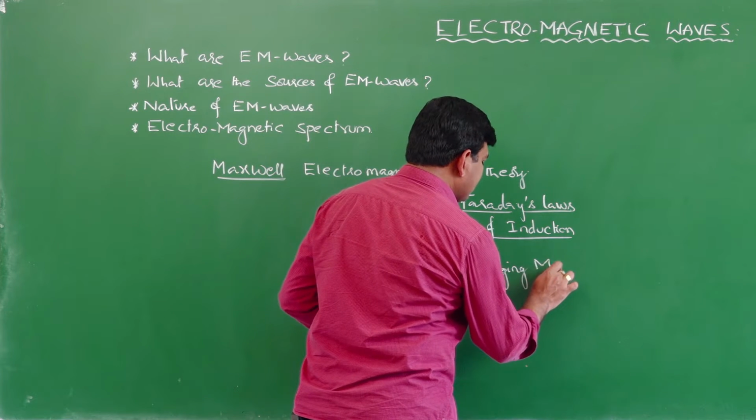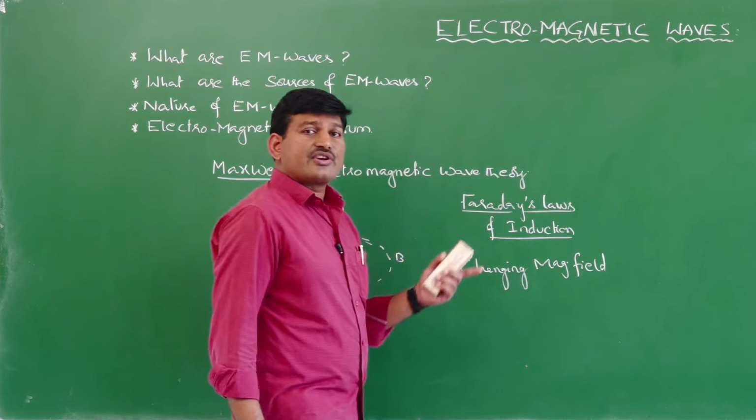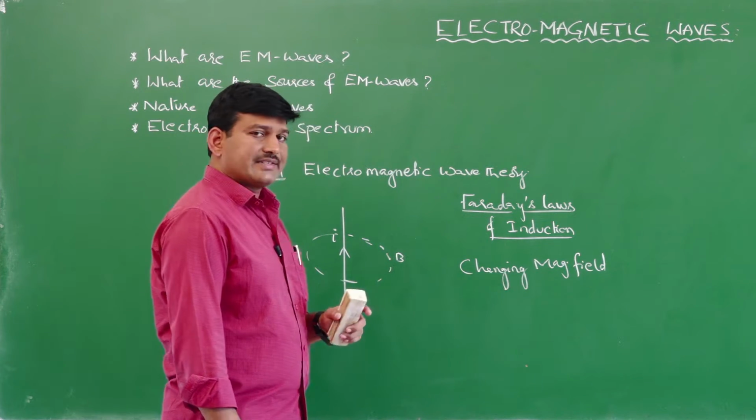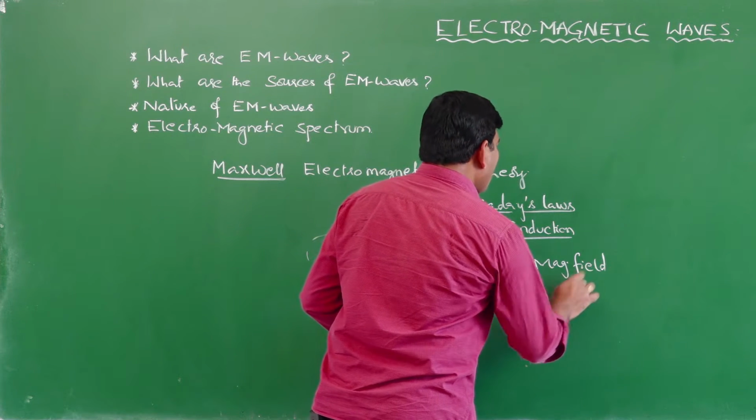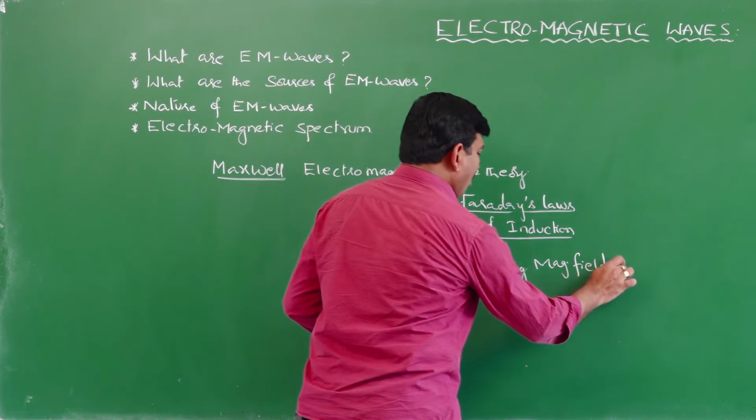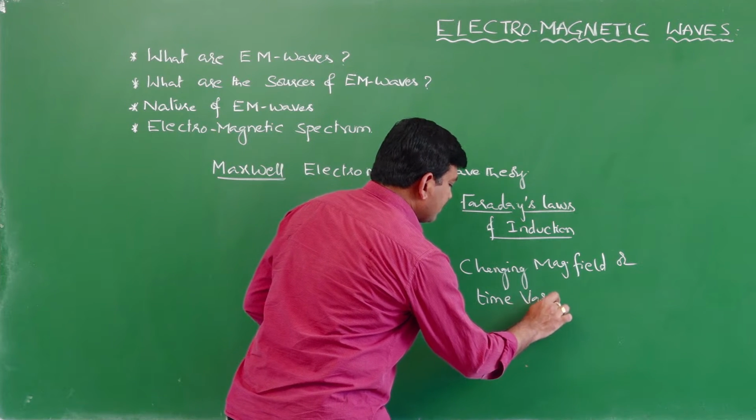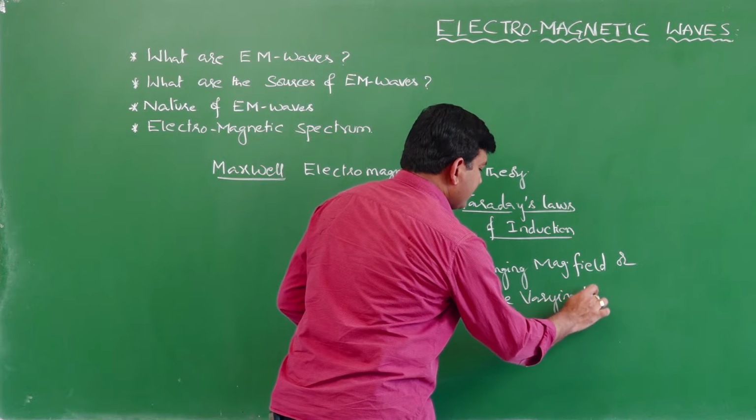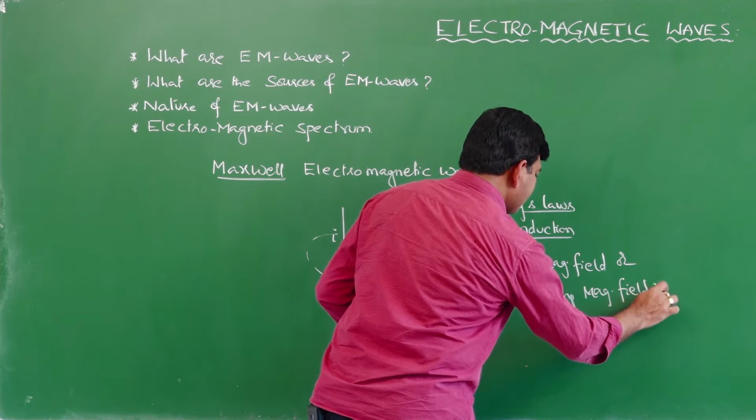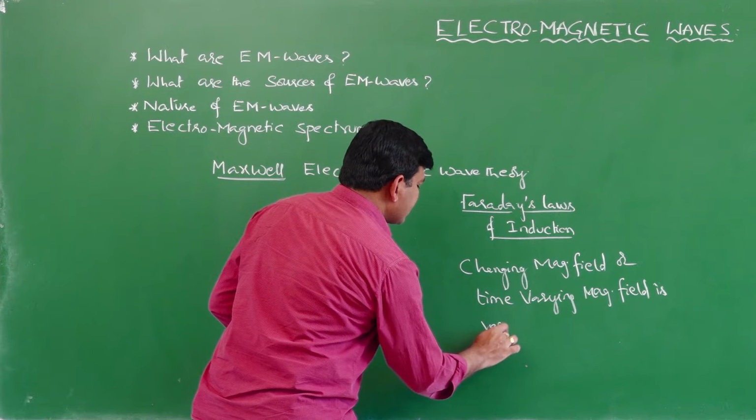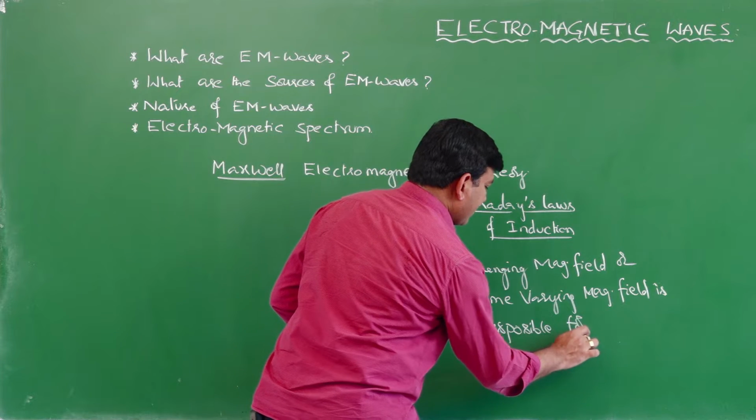A changing magnetic field is responsible for the generation of electric current if the circuit is a closed circuit or the coil is a closed coil. A changing or time varying magnetic field is responsible for what? Responsible for current.